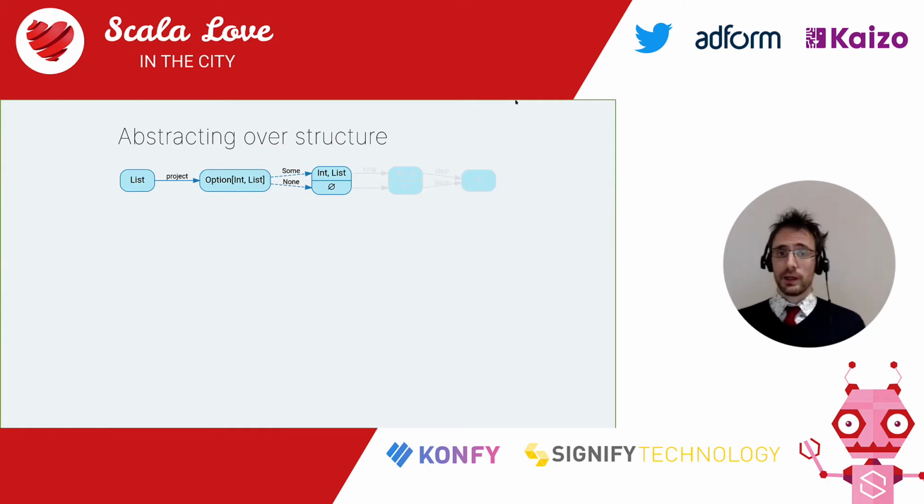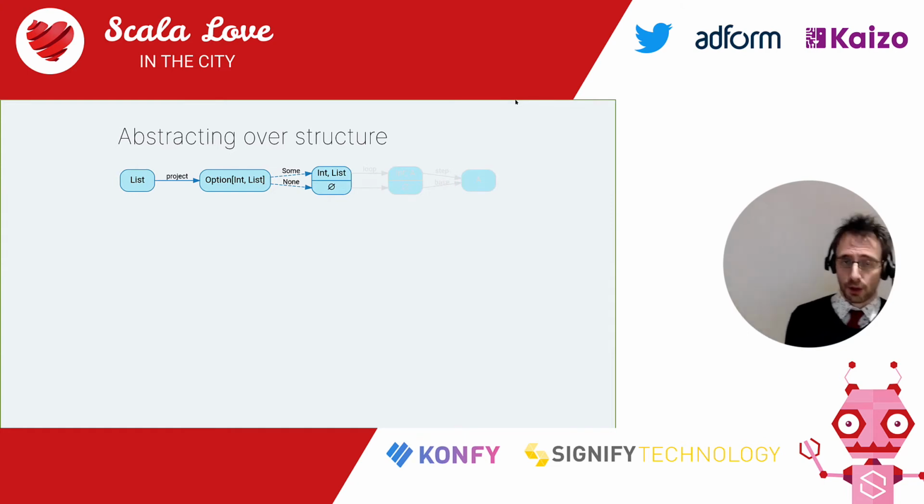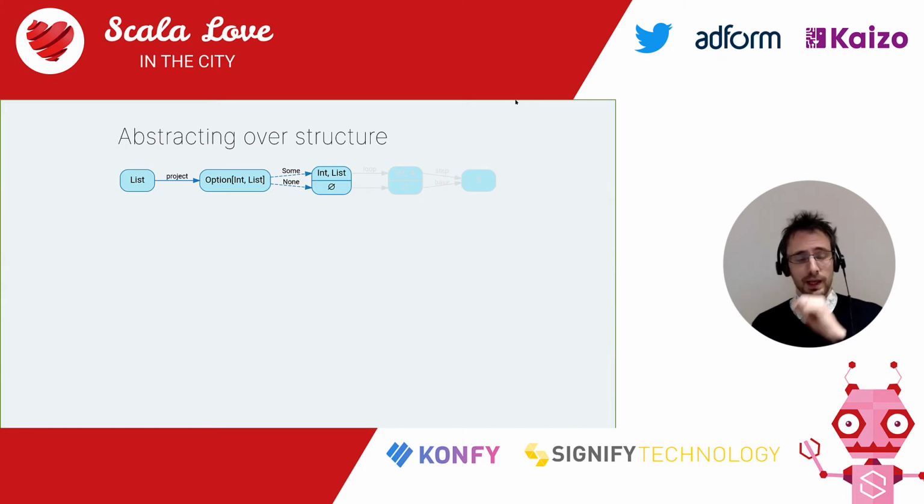And warning, the diagram is going to get worse before it gets better. But it will get better, so just bear with me. It might look like we're headed straight into a wall, but we're actually going to get somewhere. Right, we've introduced a new type here, option of head and tail. And when we do that while working on an algorithm, it's usually a very good idea to look at the overall algorithm and see whether that type doesn't appear anywhere else, so that you can reuse it. And that way, you might find a common pattern, maybe something you can abstract over.